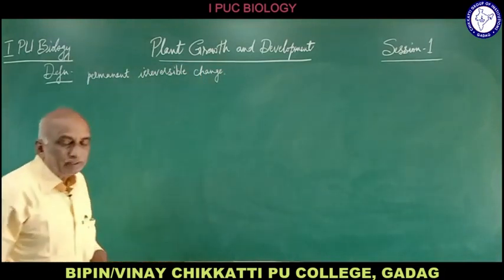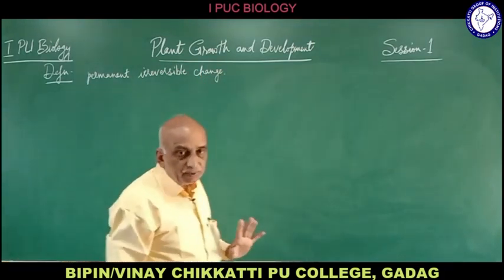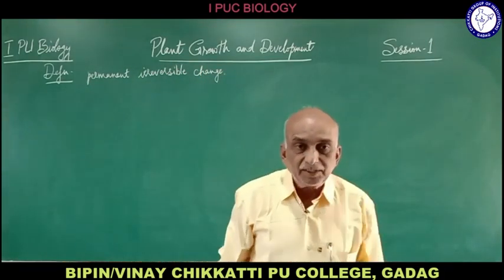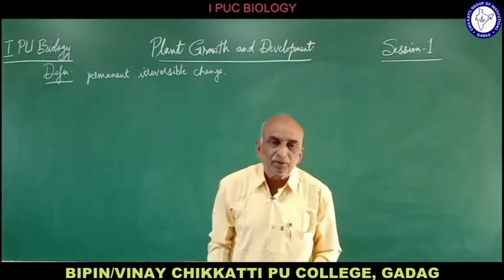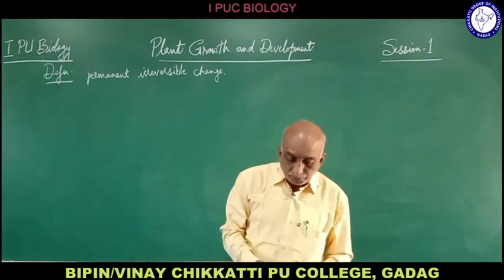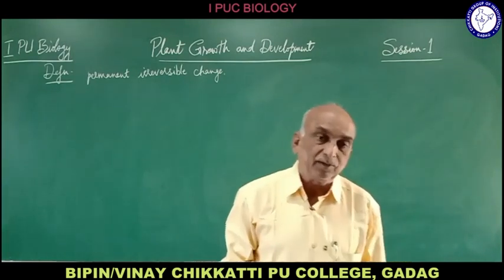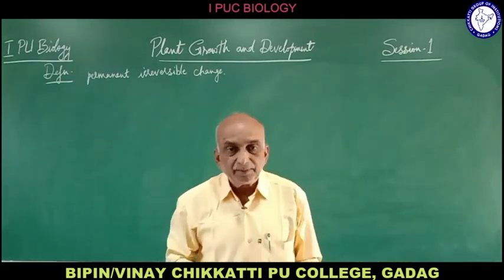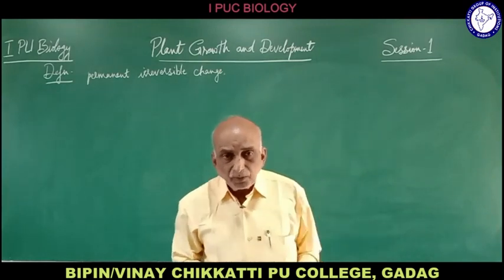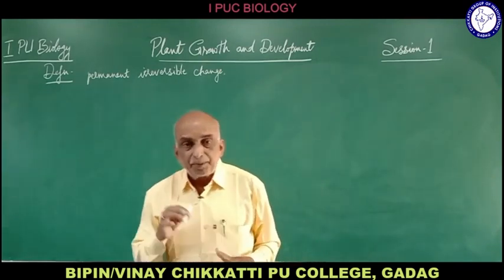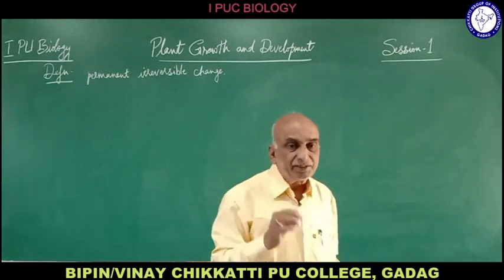This is very important. It is a physiological process in every living organism. Growth is concerned with plants, animals or any living organism. So growth is defined as a permanent irreversible change.